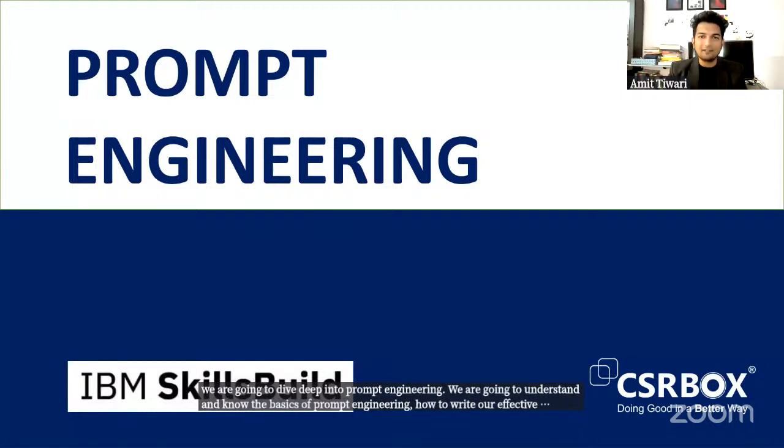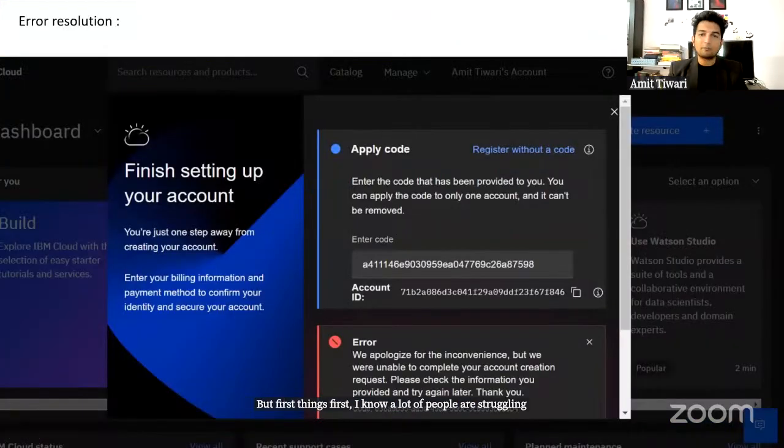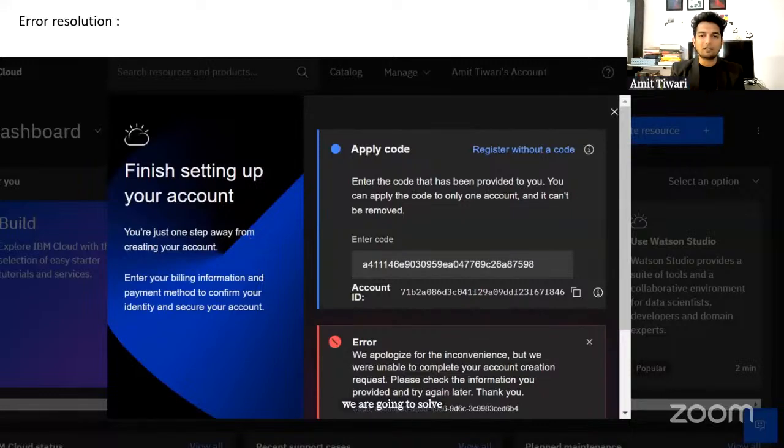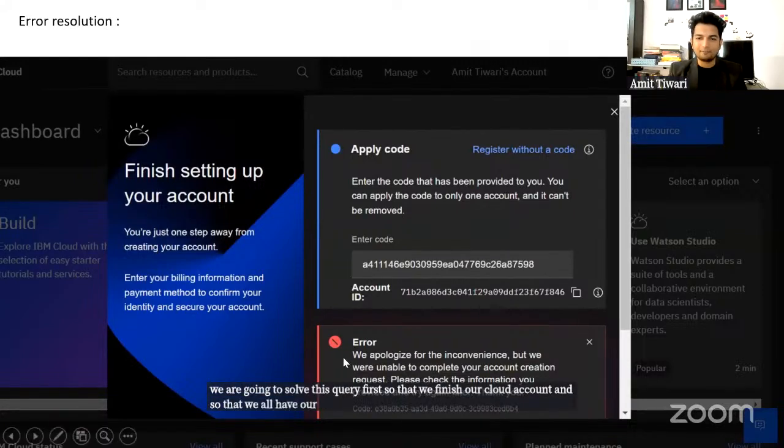But first things first, I know a lot of people are struggling with their cloud account. And a lot of people are having this error where they are applying the code and it is not being registered. It is showing you this error that "we apologize for the inconvenience." I have also received this query many times, and my team also has received this. So we are going to solve this query first so that we finish our cloud account and so that we all have our cloud account with us.